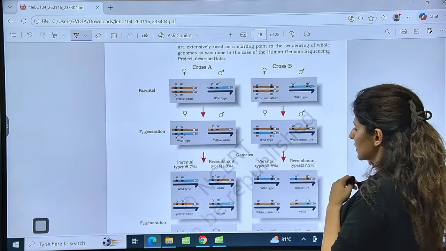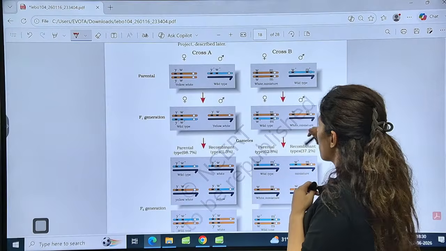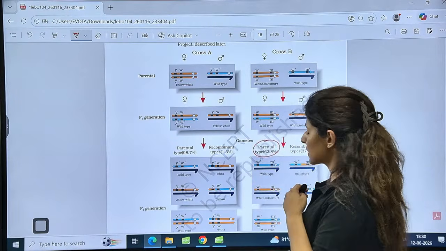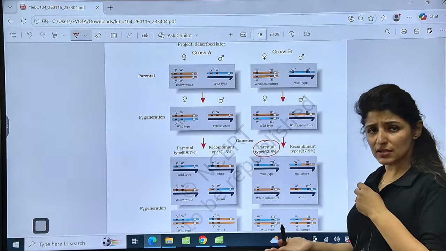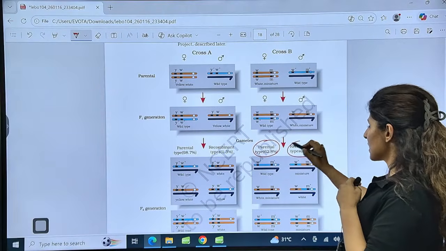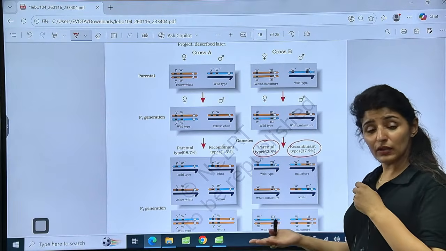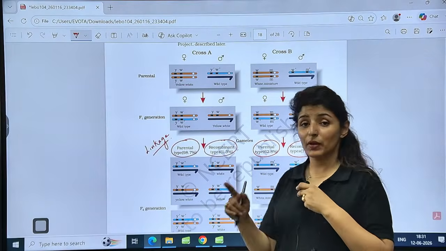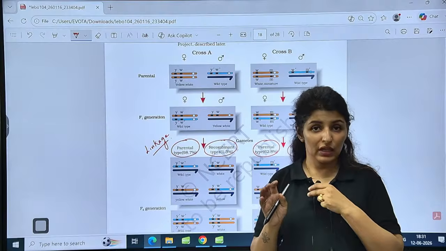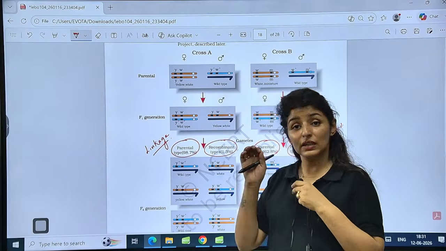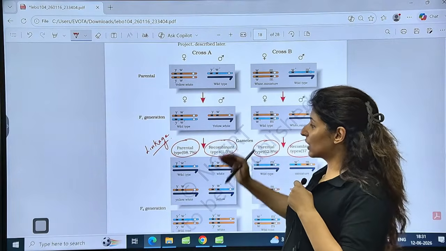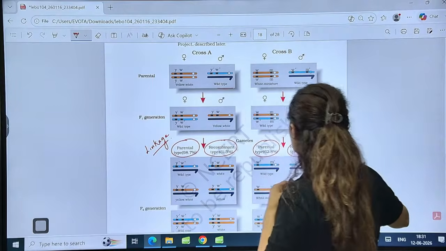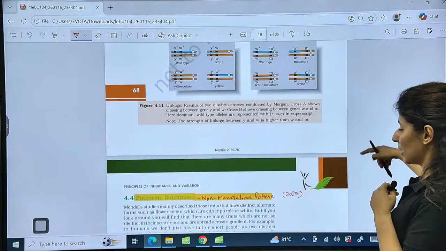This is numerical based. So see here, in cross A and in cross B. In cross B, he is getting parental frequency 62.8, which is around 62.5, and recombinants as 37.2, very near to 37.5. So this cross is following independent assortment. On this topic, please go and watch the marathon. I have explained this cross in detail. What does each indicate? Is that clear? What do yellow and white and wild type mean? So please watch that in case of any doubt.